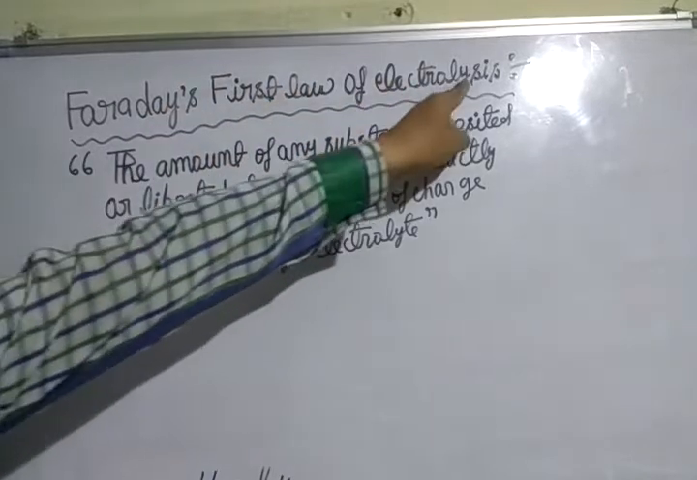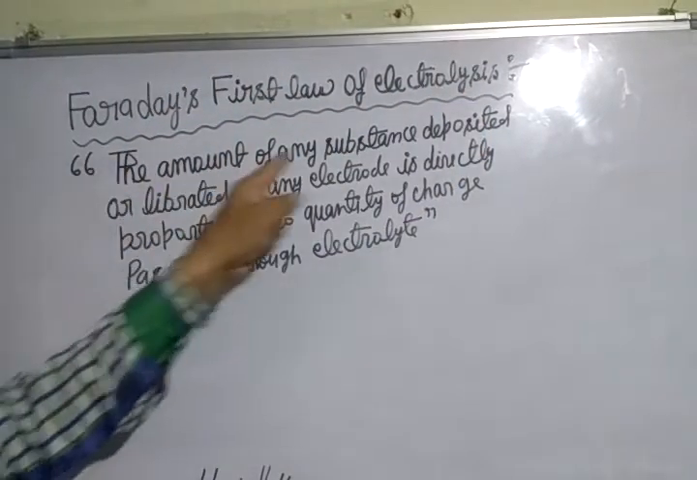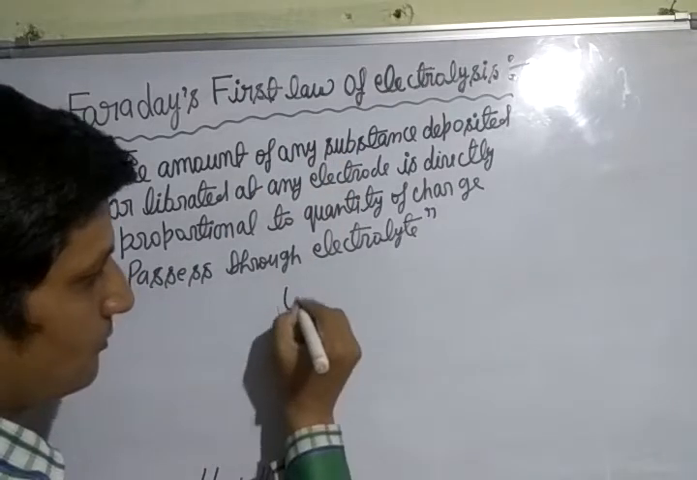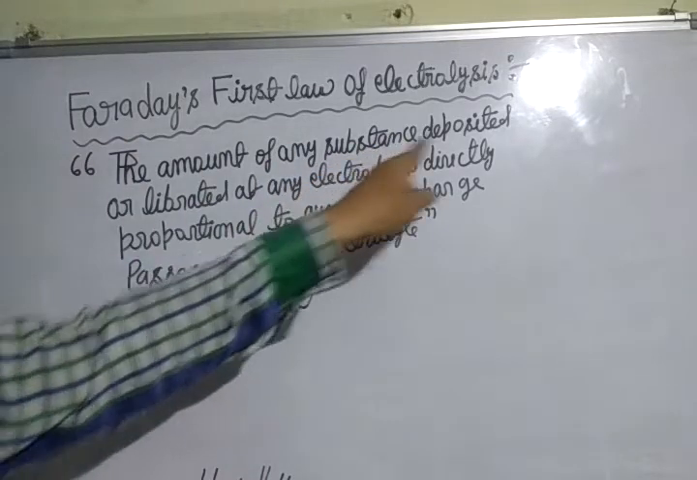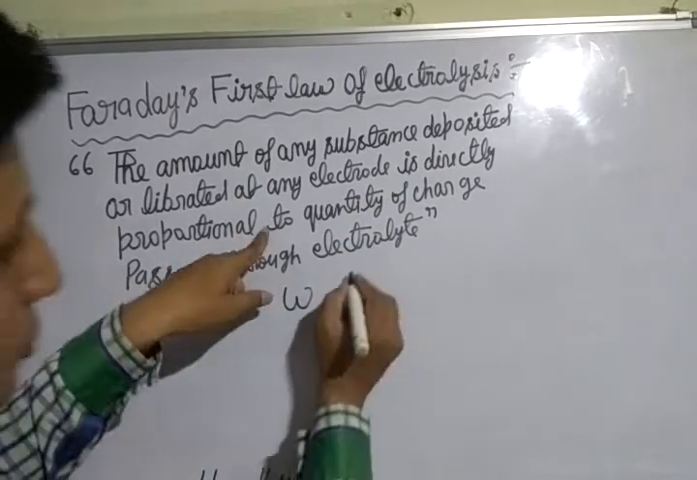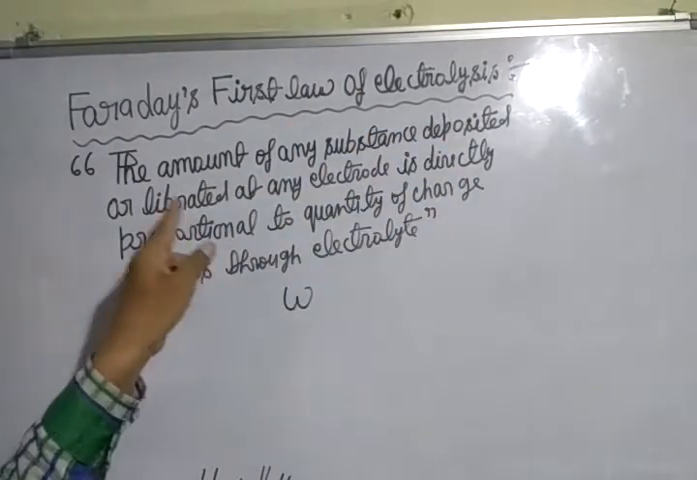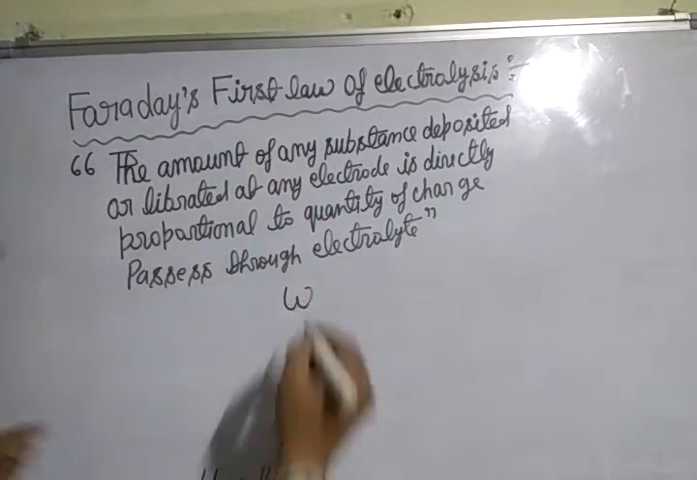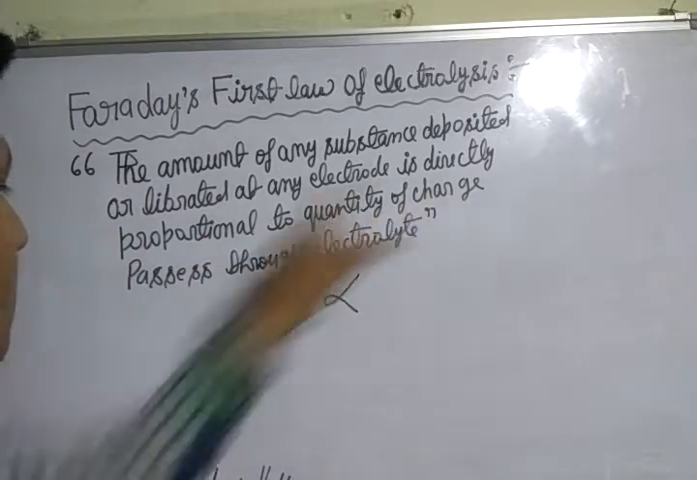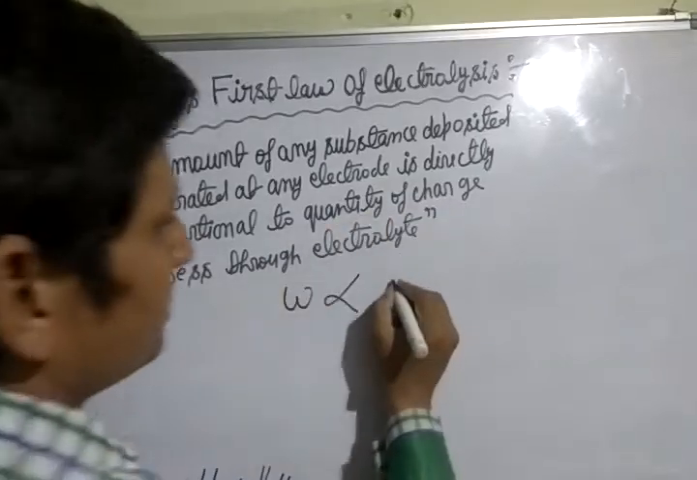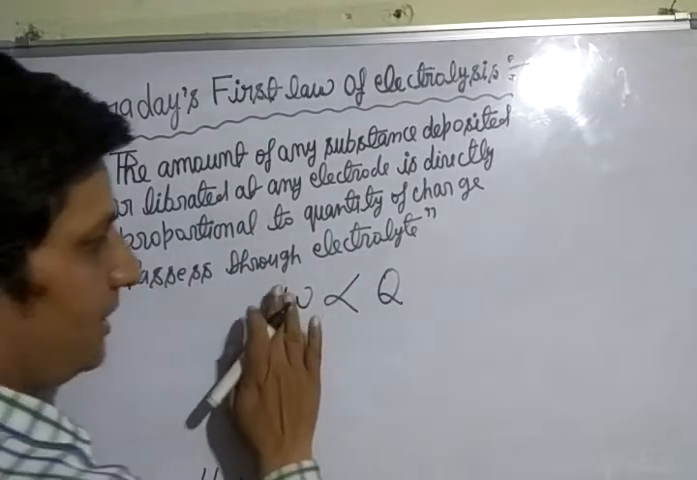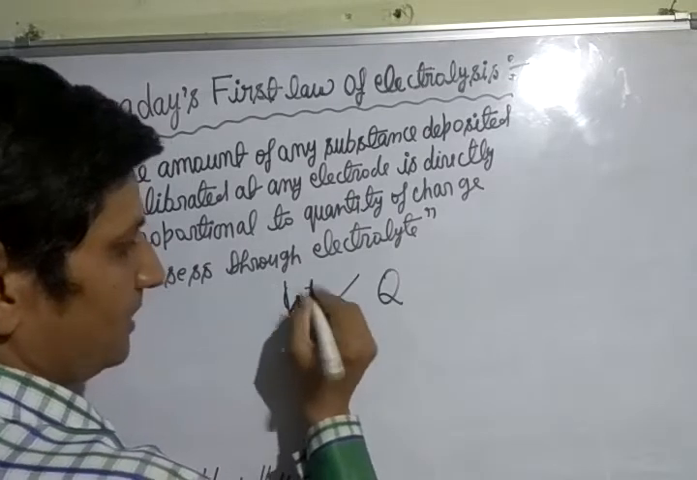Faraday's first law of electrolysis. The amount of any substance is denoted by W. The amount of any substance deposited or liberated at any electrode, denoted by W, is directly proportional to quantity of charge passes through electrolyte. Quantity of charge is denoted by Q. So we can say W is proportional to Q.